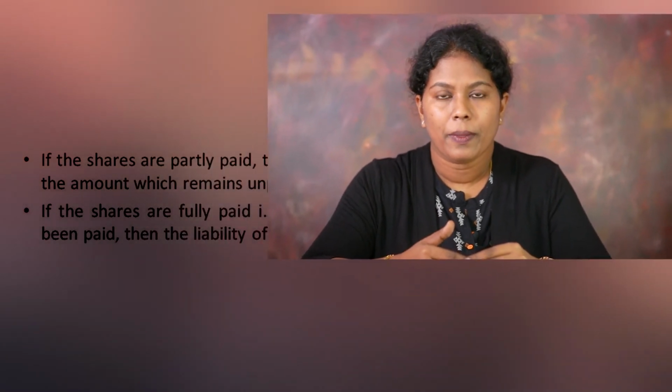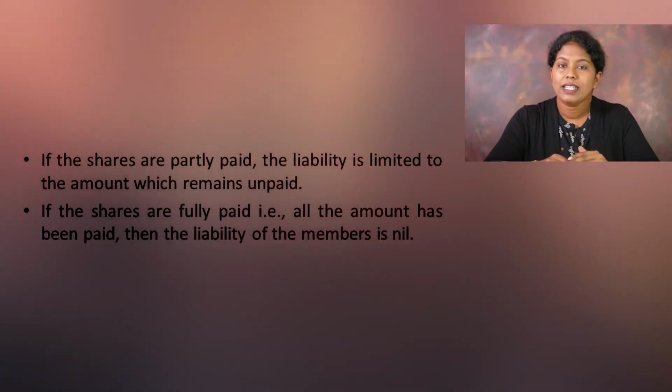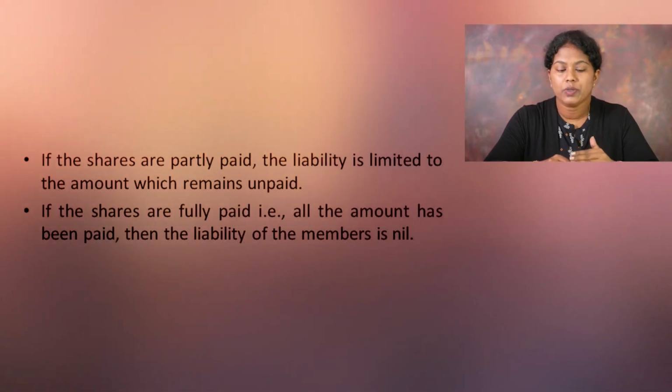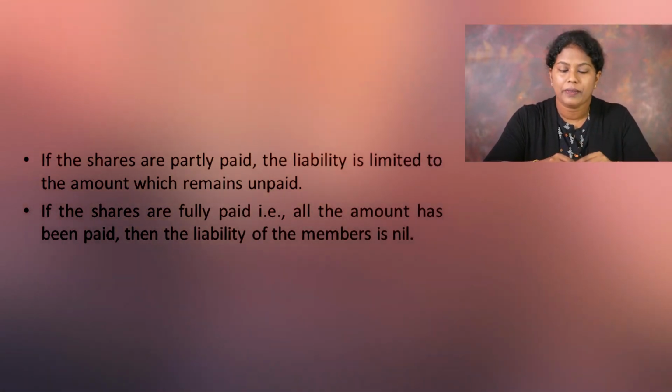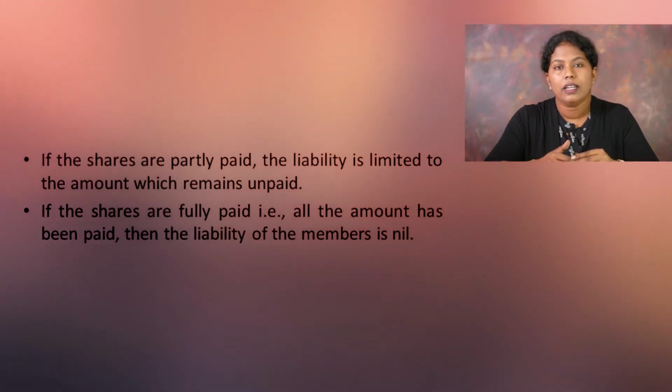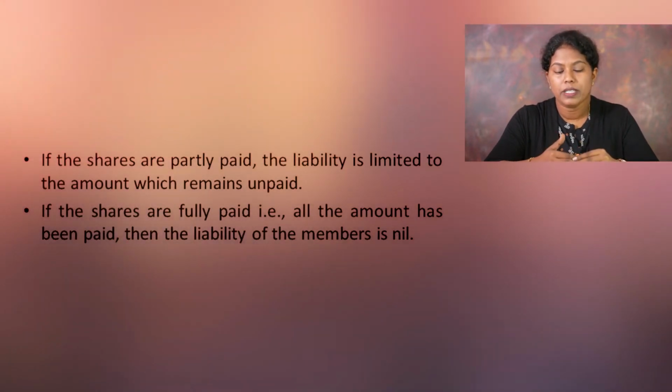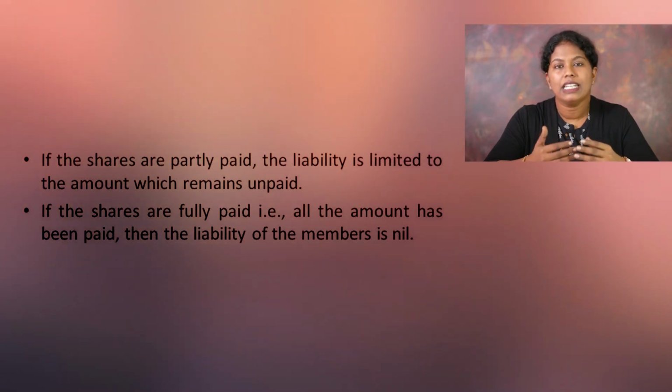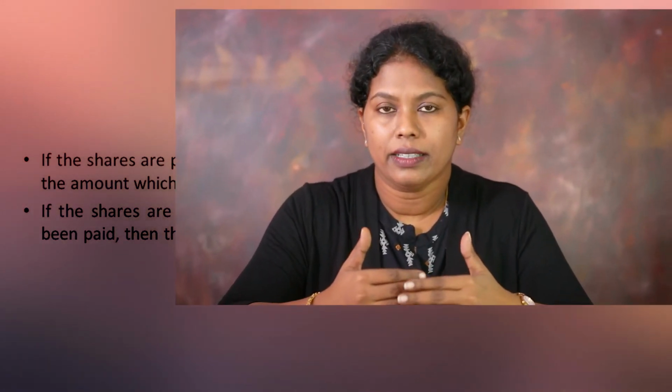In that case, the liability clause of the Memorandum of Association should state that the liability of the member is limited by shares. So, if the shares are partly paid, the liability is limited towards the amount which remains unpaid. And if the shares are fully paid, that is, all the amount is paid by that person, the liability of the member is nil. So under this clause, the liability clause, the proposed company has to state the liability of the members of the company.